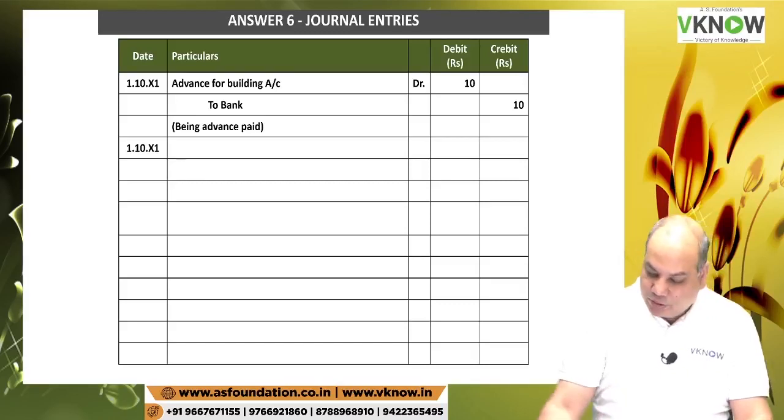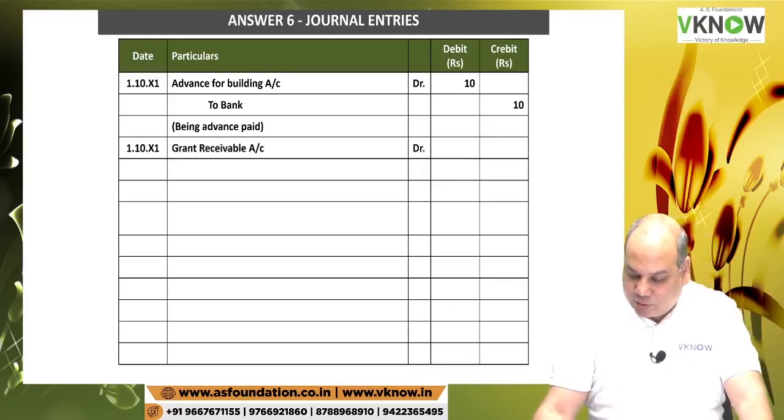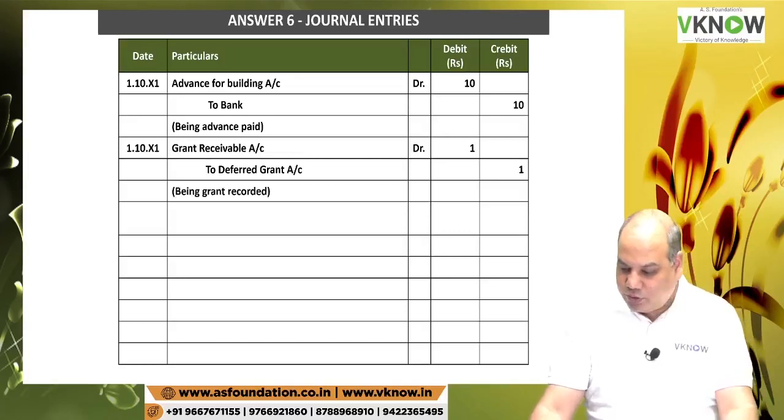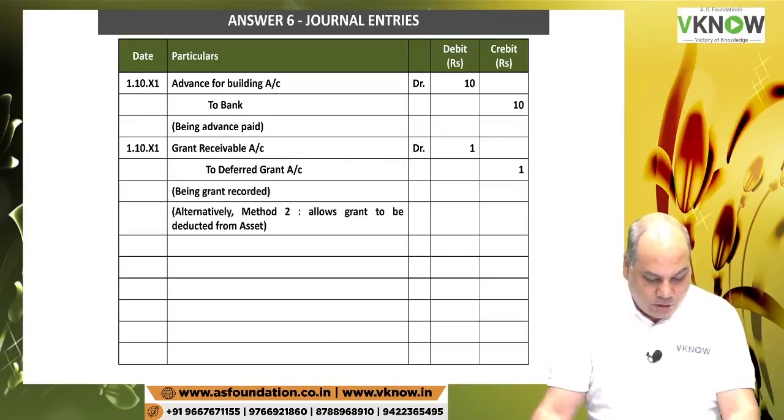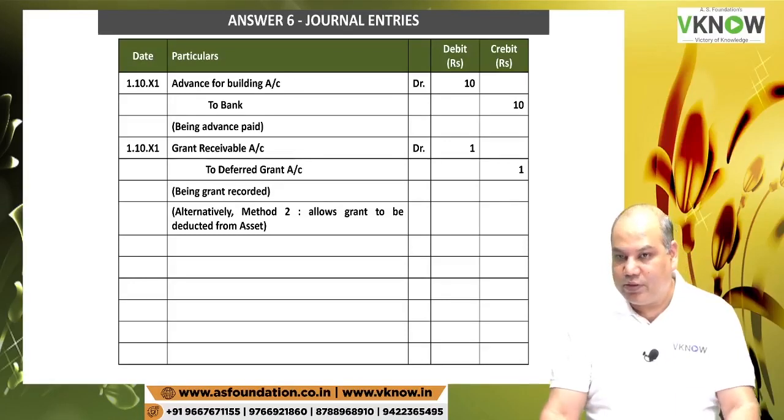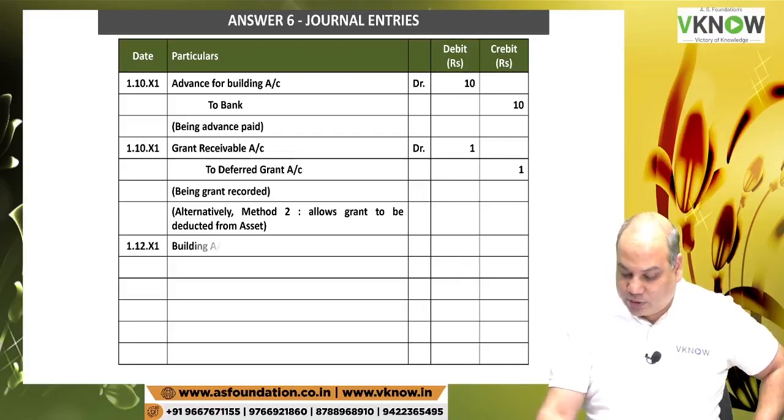Okay. Next is grant receivable account debit. So now you can recognize the grant on accrual basis. 1 million to government grant account, 1 million being grant recorded. Then you write a note here which I have done for you. Alternatively, method 2 allows grant to be deducted from the asset. Alternatively, what we can do, we can deduct the grant from the asset.